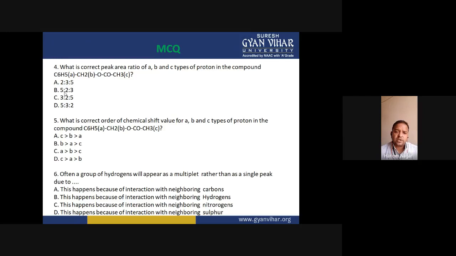For A protons, delta value is high, and for B protons it is in between A and C. So A is greater than B is greater than C. Option A is the correct option.